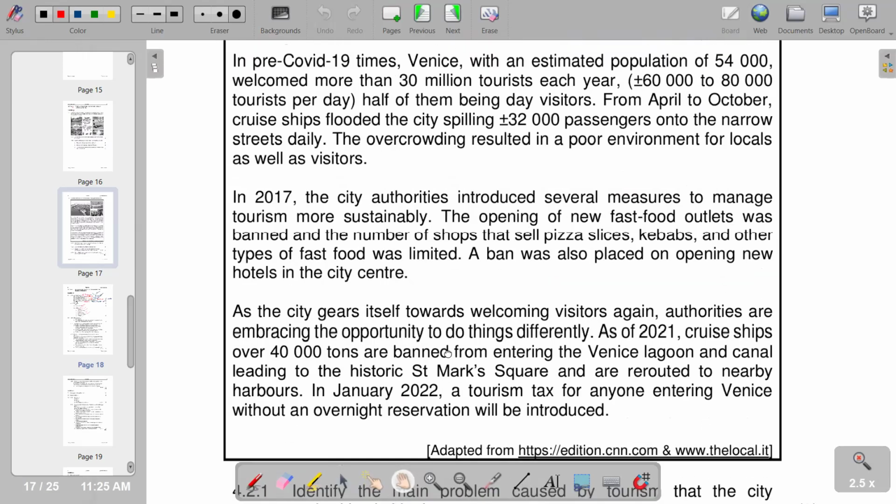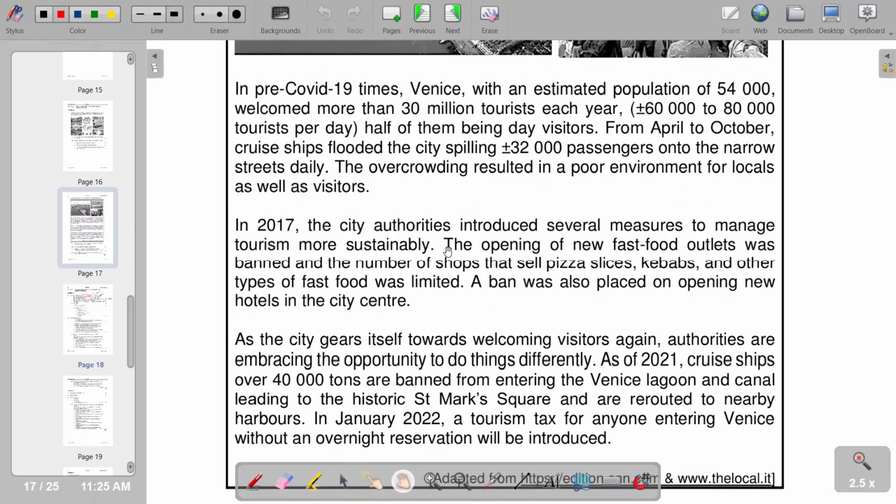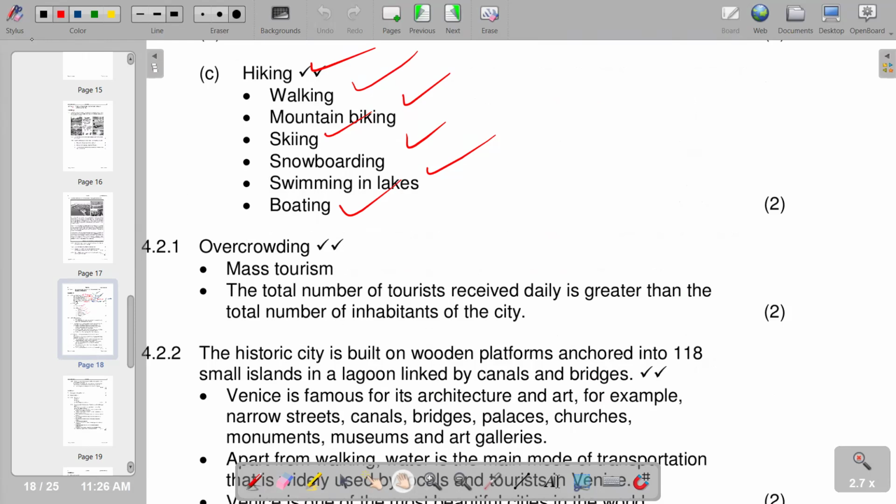We can include overcrowding. We can also include mass tourism as a problem. And also the total number of tourists received daily being greater than the total number of inhabitants of the city. So that can be a problem. So these are the responses that we have: overcrowding, mass tourism, the total number of tourists received daily.